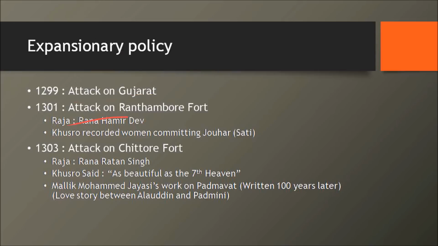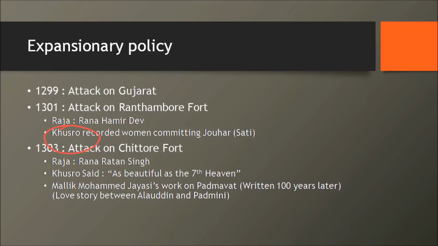In 1301, he attacks Ranthambore fort. At that point of time, the Raja was Rana Hamir Dev, and Khusro has recorded women committing sati there. So this is one of the initial phases where you see how you can link it with the Rajput identity and how women are treated in Rajput society, how they would sacrifice themselves rather than being molested by an external enemy. So all of this has been properly recorded by Amir Khusro in his works.